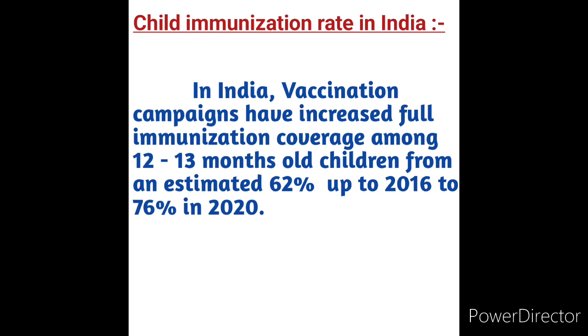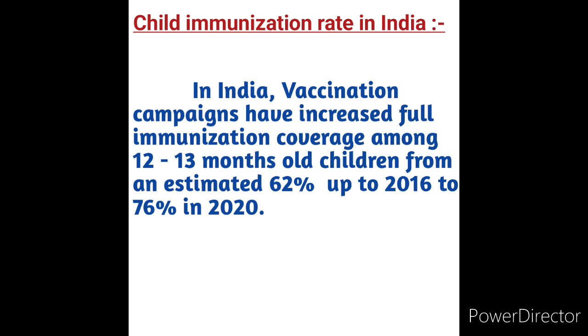We will see now. In India, vaccination campaigns have increased full immunization coverage among 12 to 13 month old children from an estimated 62% up to the year 2016 to 76% in the year 2020.